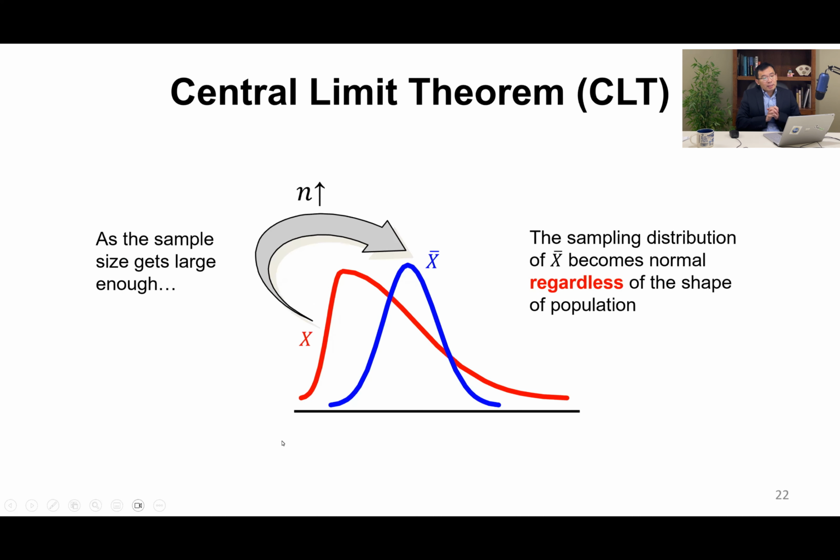To summarize, the central limit theorem tells us that for a random distribution of x, as the sample size gets large enough, x bar is approximately normally distributed. So the sampling distribution of x bar becomes normally distributed regardless of the shape of the population. Here x is the population. If we draw samples from x and then we do the average, the sampling distribution of x bar becomes normal, regardless of the shape of the population.